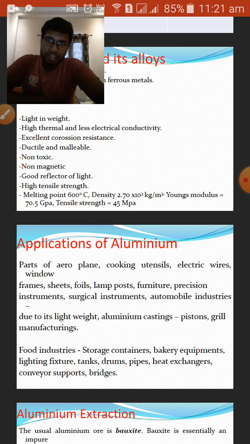Next, it is non-magnetic in nature. Yes, of course, because it doesn't contain iron as its main constituent, and it is a non-ferrous metal. Therefore, it is non-magnetic in nature.